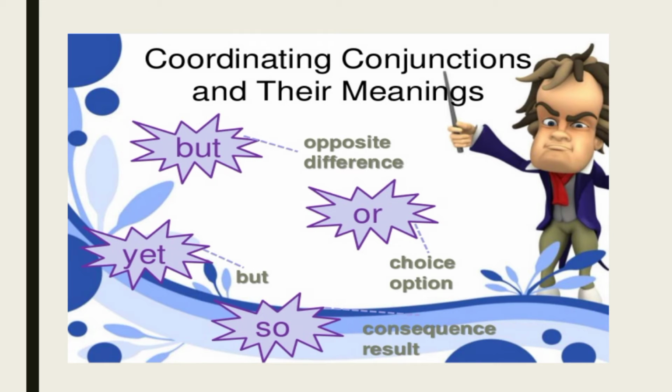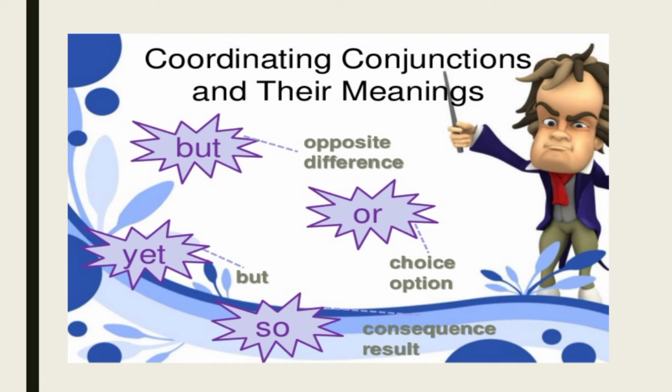Here, Raju likes tea, but Ram likes coffee. So there is an opposite difference, is it not? He likes tea, but the other boy likes coffee. Then or, for choice, option. You can wear a green shirt or a red shirt. You can watch the movie or you can go to play. So when there is a choice or option, we are going to use or. Then so, for consequence, result.